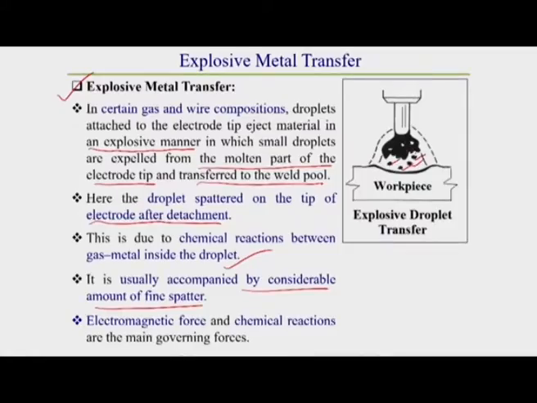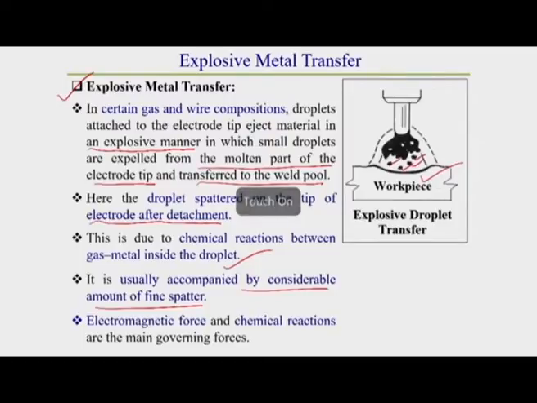Due to this explosion the droplet bursts out and is converted to small particles, which drop down to the workpiece and are deposited. This is also a free flight transfer. Here also there is no short circuiting between electrode and workpiece.